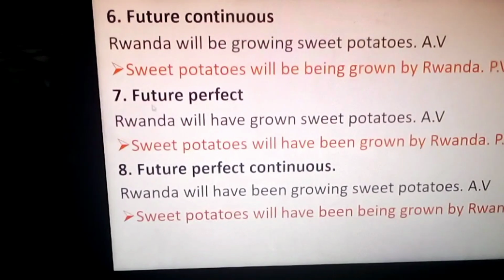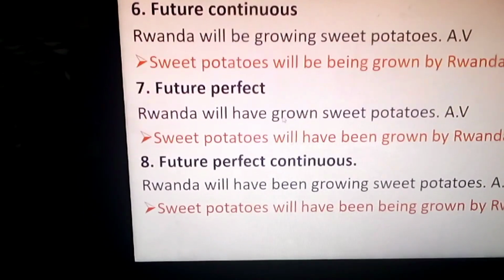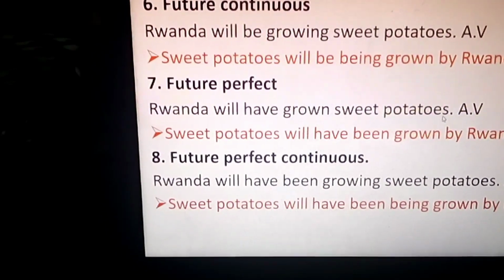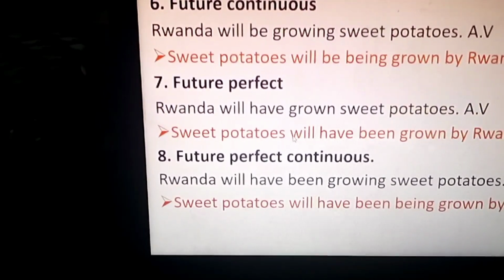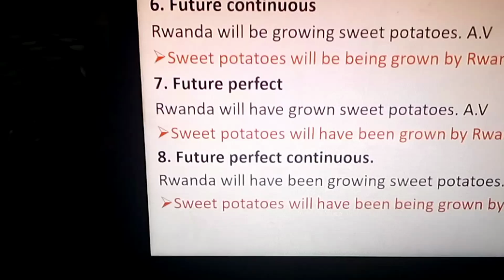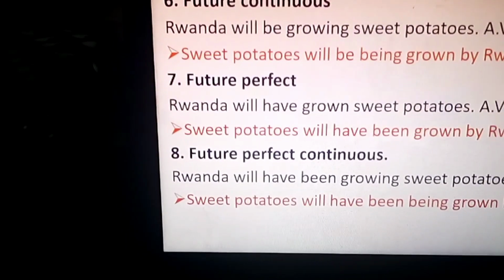Number 7, future perfect. It will be just like Rwanda will have grown sweet potatoes. At the same time, the formula is the same. Sweet potatoes will be grown. Sweet potatoes will have been grown by Rwanda.